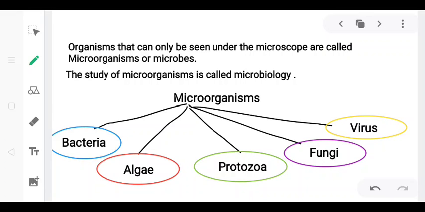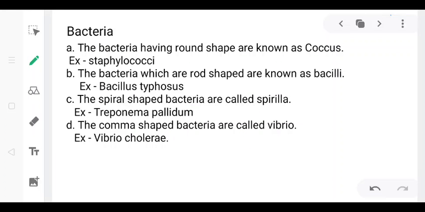So let's see, there are different kinds of microorganisms like bacteria, algae, protozoa, fungi, and virus. So first, let's read about the bacteria. Bacteria are believed to be the first living beings to have appeared on the earth. These are generally single celled microorganisms.